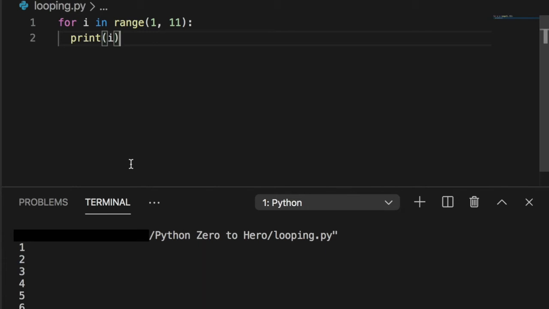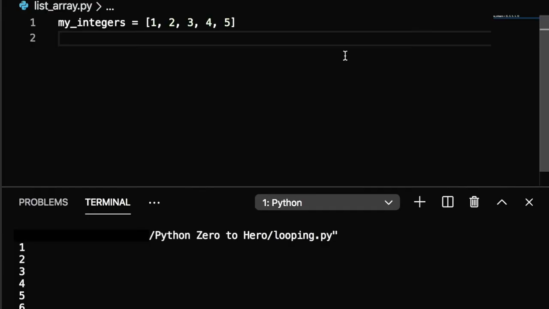Let's move to the next topic, that is list and array in Python. Imagine we want to store the integer 1 in a variable, but maybe now we want to store 2, 3, 4, 5. So I have another way to store all the integers that I want, but not in millions of variables. You guessed it, there is indeed another way to store them. A list is a collection that can be used to store a list of values like these integers that you want. So let's use it. It is really simple.